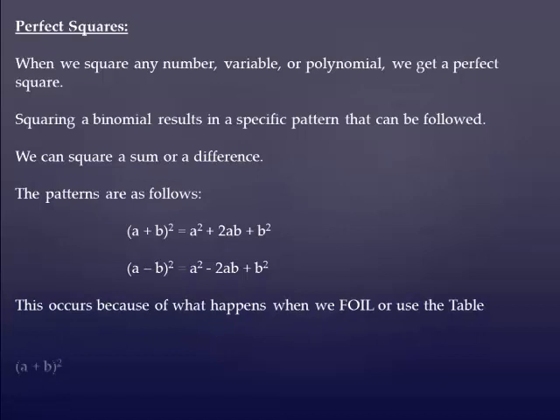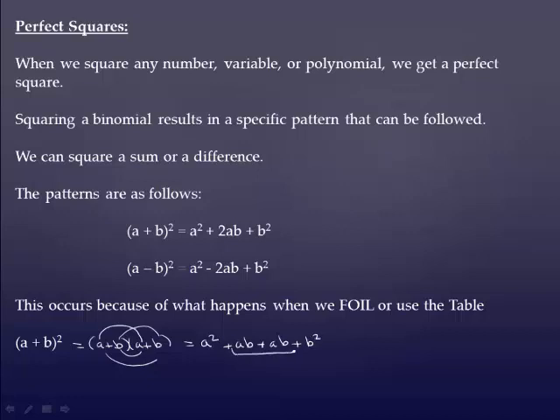And here's why this works. If I take a plus b squared, that's the same as saying a plus b times a plus b. And if I use the FOIL method, a times a gives me a squared, a times b gives me ab, b times a gives me ab again, and then b times b gives me b squared. When I add these together, I get two of them. Well, now we can skip this entire center part and go straight from the beginning to the end.